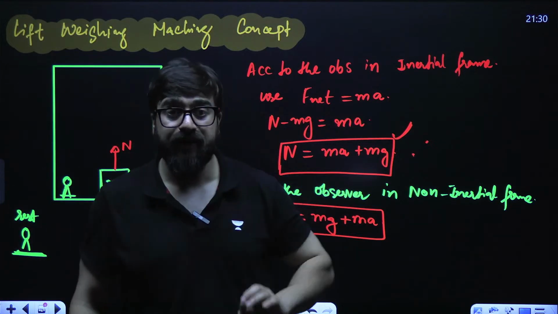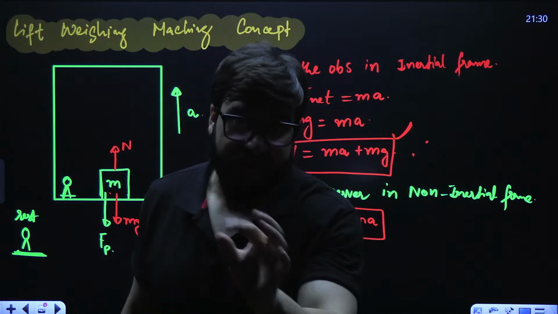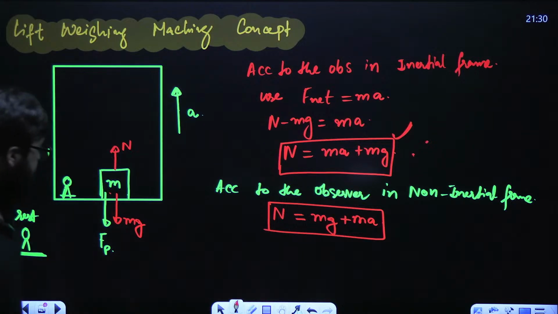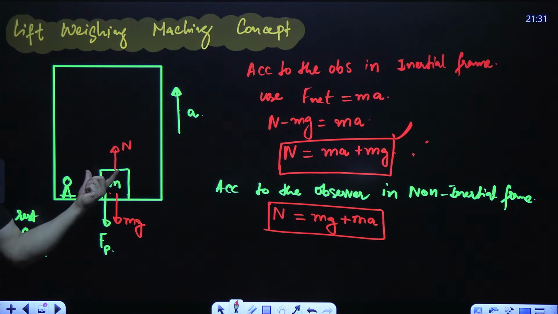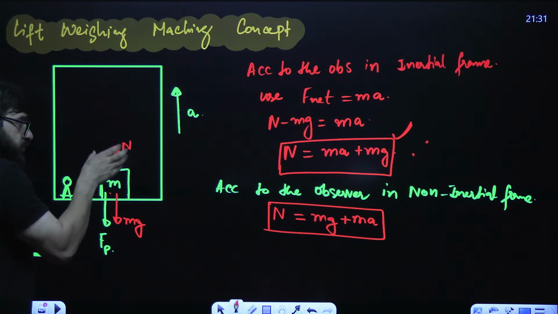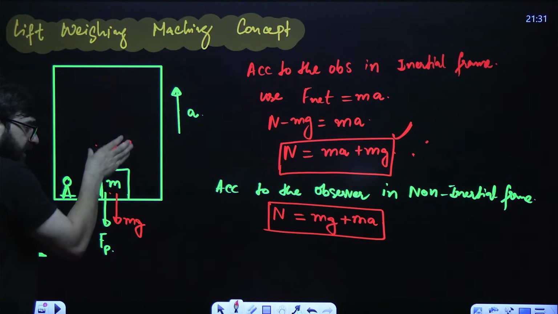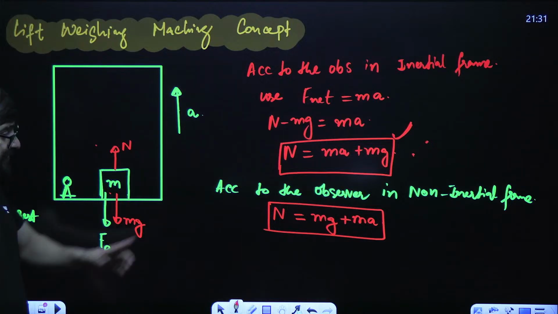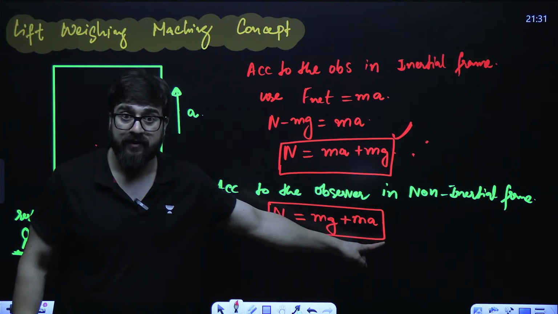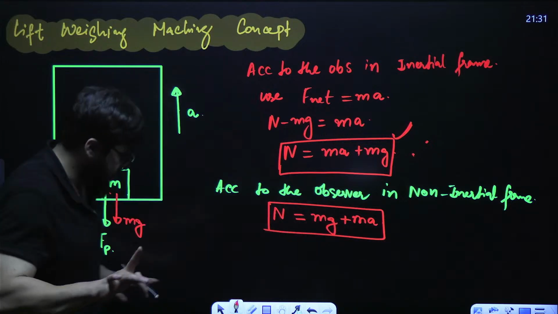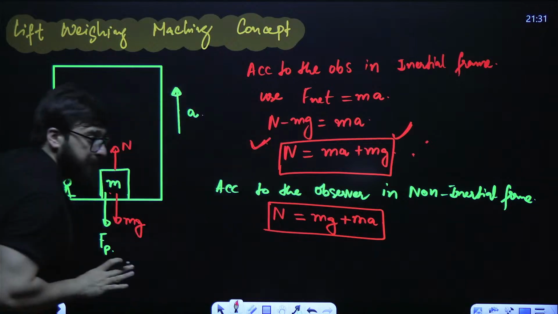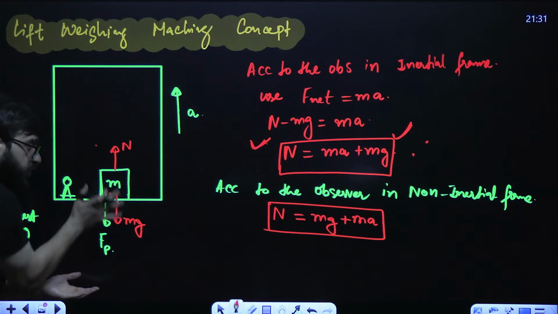So I can say Newton's laws are invalid in the non-inertial frame. Why? Because if we use Newton's second law, in that case N will be equal to mg. But if you apply the pseudo force, then the answer will come out to be correct. The actual answer is N is equal to mg plus ma.